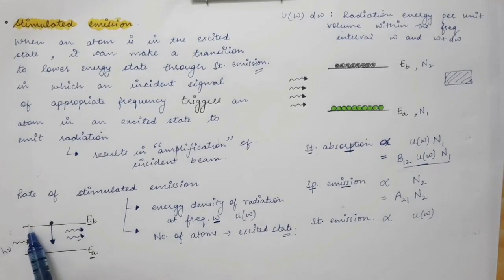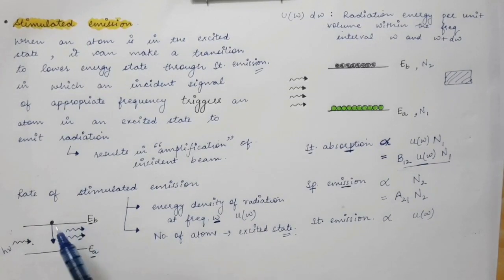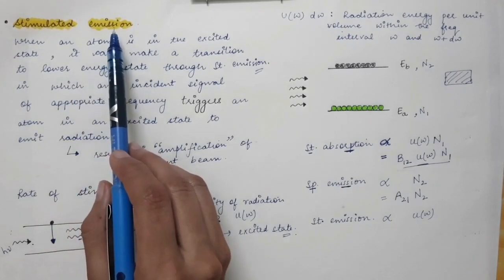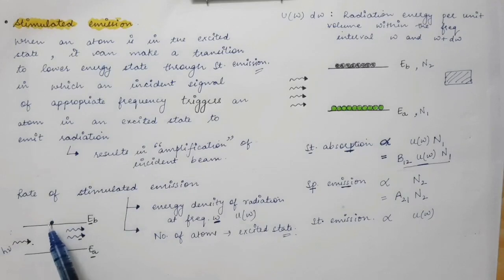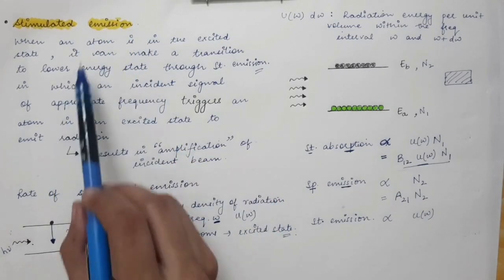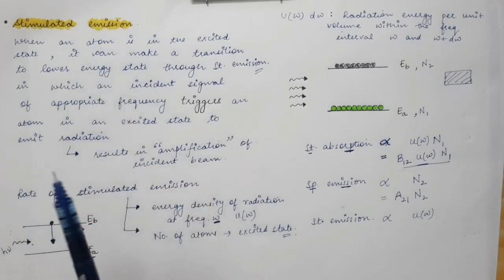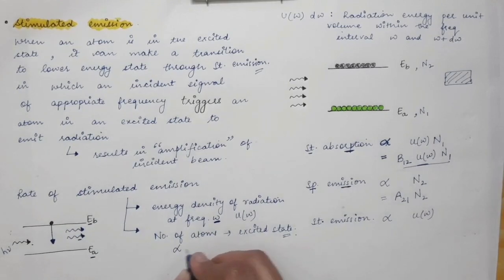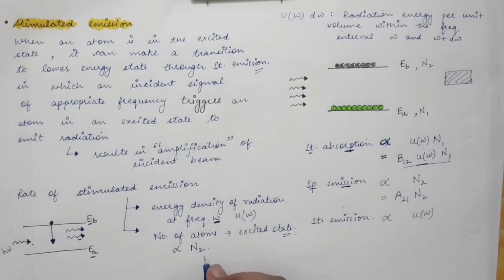If no atom is present in the excited state, there will be no chance that stimulated emission can occur, because in stimulated emission, the transition of the atom occurs from the excited to the lower state. So for stimulated emission, the atom must be present in the excited state. If more atoms are present in the excited state, the rate of stimulated emission per unit volume will be higher. So it is directly proportional to N2, the number of atoms present in the excited state per unit volume.